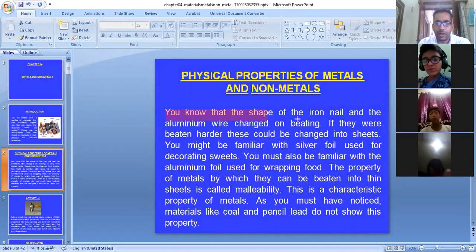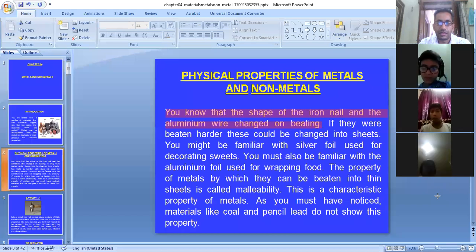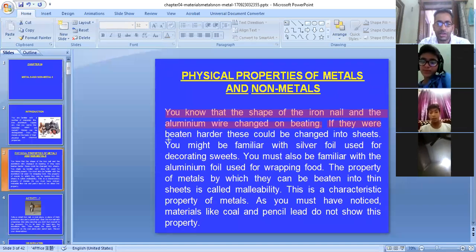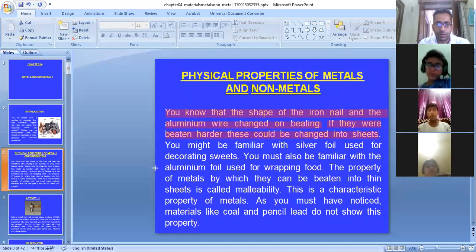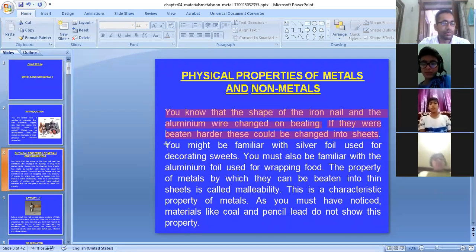You know that the shape of the iron nail and the aluminium wire changes on beating. If you take an iron nail and you start beating with a hammer, you will see that there's a change in shape. If they were beaten harder, these could be changed into sheets. You have seen iron sheets available in the hardware stores.